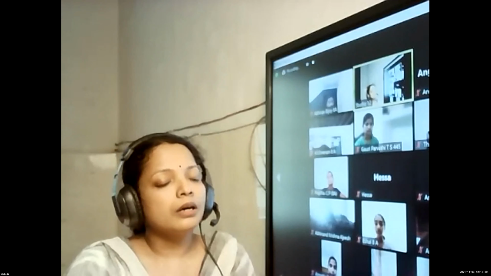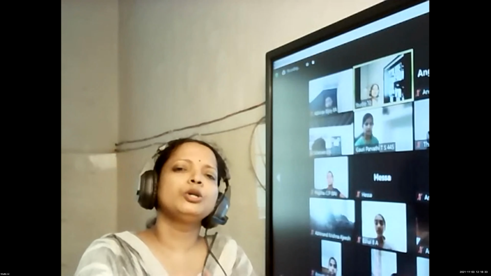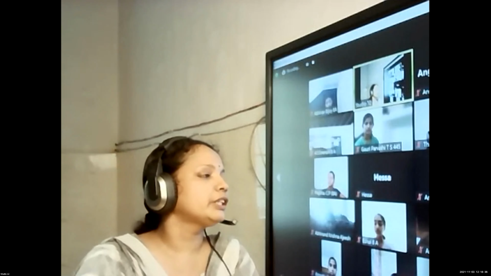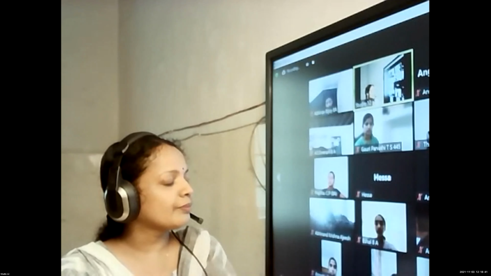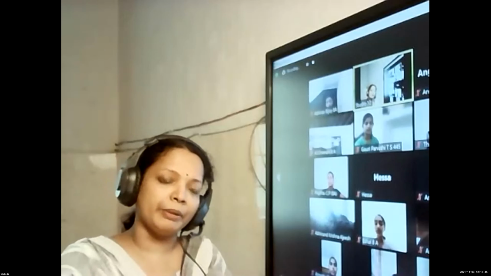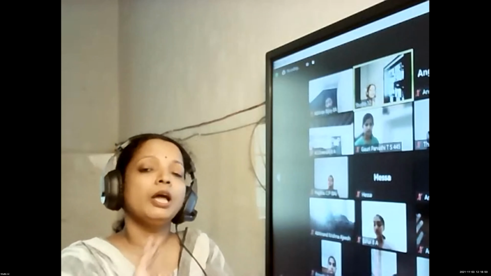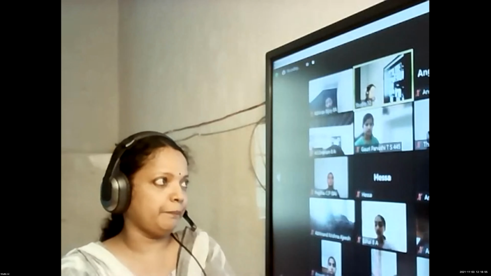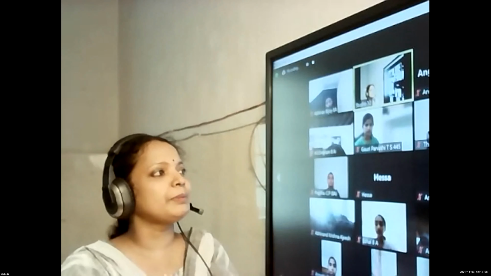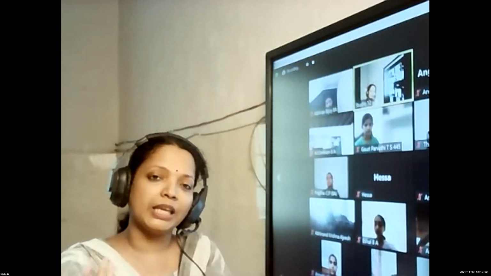But what about vegetables? You need to keep them inside the fridge. Maybe one or two days they'll remain fresh, but after that they'll start to get spoiled. What is the main difference between these two? The grains are dried. They are dried before storing or before coming to the market itself. Moisture had been removed, so they can be preserved as such for a long period of time. Whereas vegetables have more moisture content, so there are chances that they get easily spoiled. So we keep them inside the refrigerator.